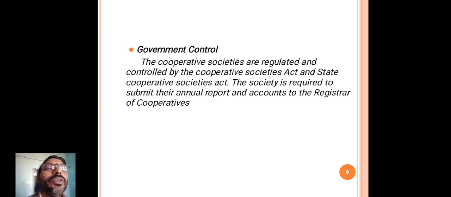The cooperative societies are regulated and controlled by the Cooperative Societies Act and the State Cooperative Societies Act.